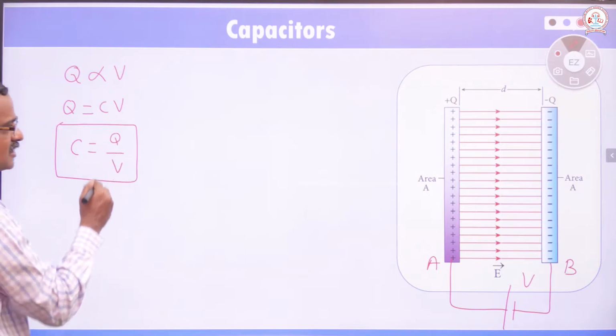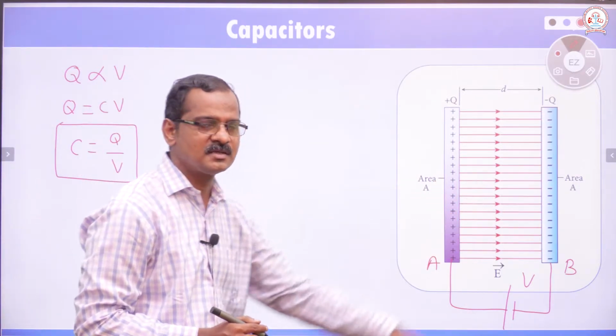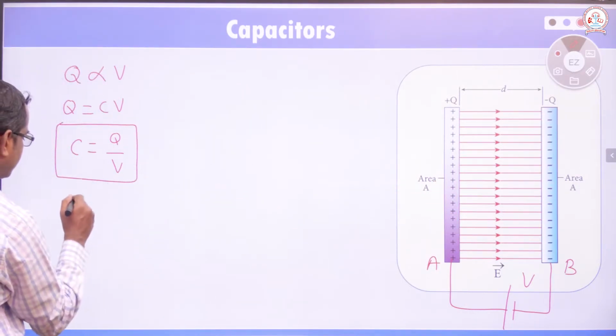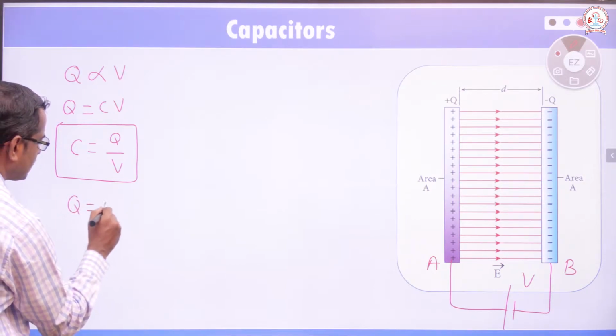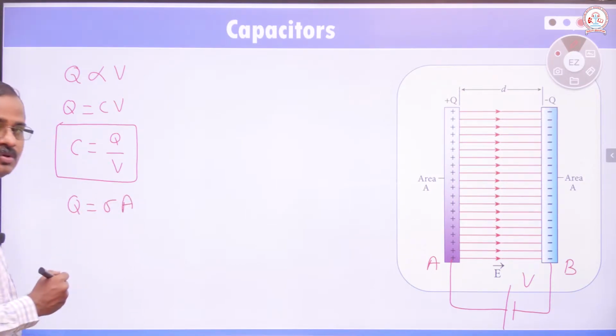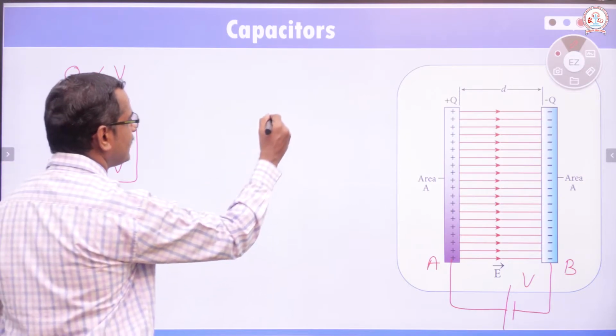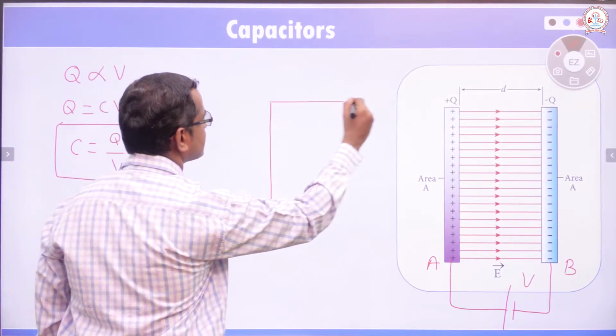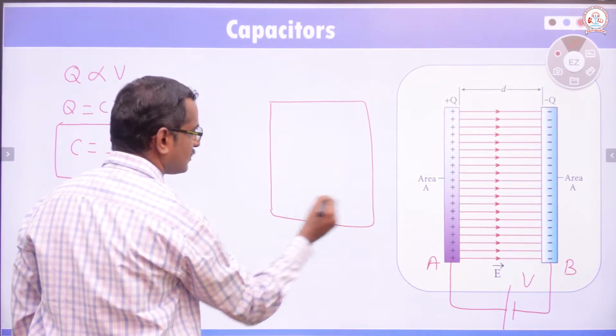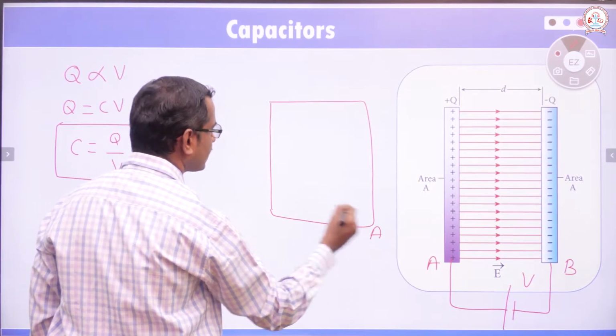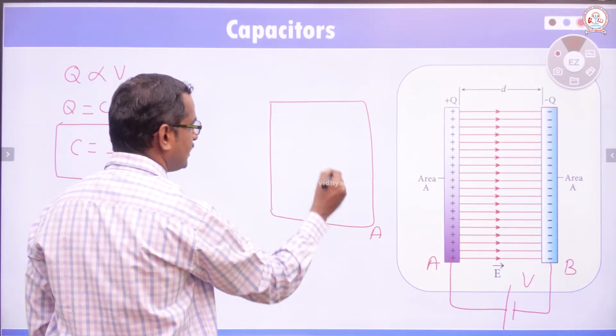And total charges in the plates, Q is equal to sigma into A. Imagine this is a plate, the plate A here. And the total area of the plate is A.